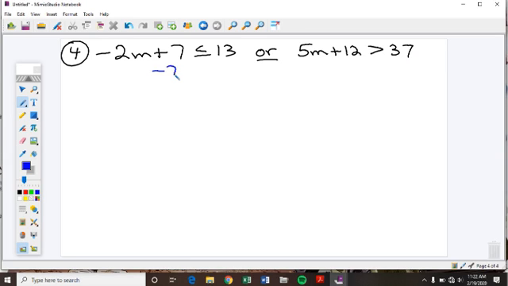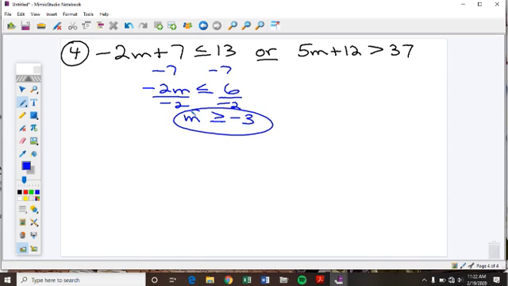Subtract 7, subtract 7. Negative 2m is less than or equal to 6. Divide both sides by negative 2. M is less than or equal. Oops, I divided by a negative. My mistake. I divided by a negative, so I need to make that a greater than or equal to negative 3.